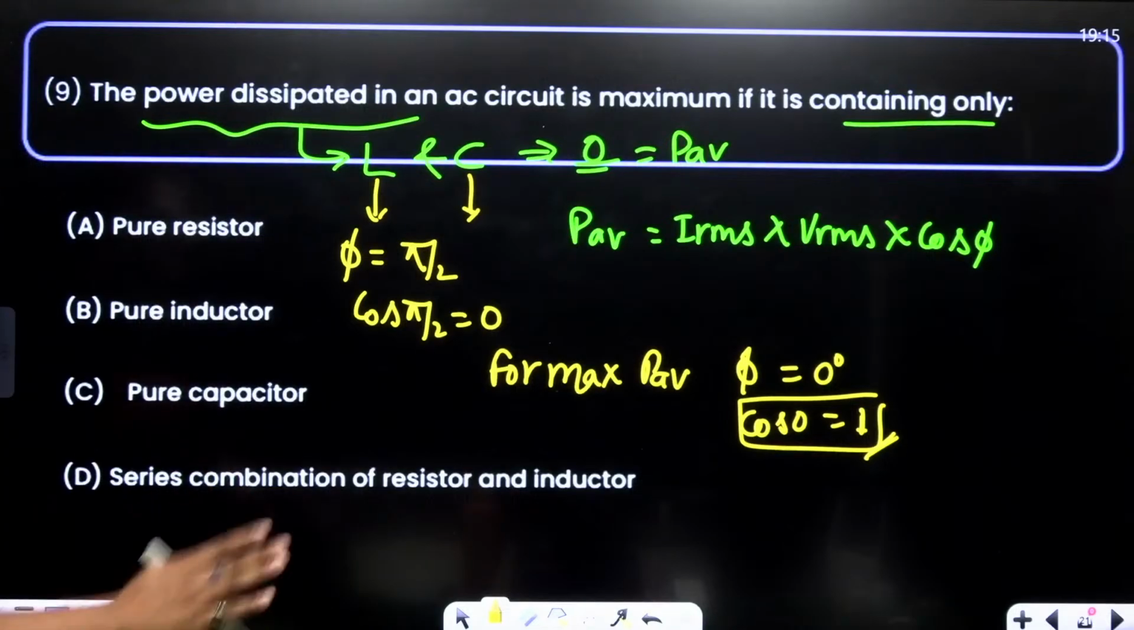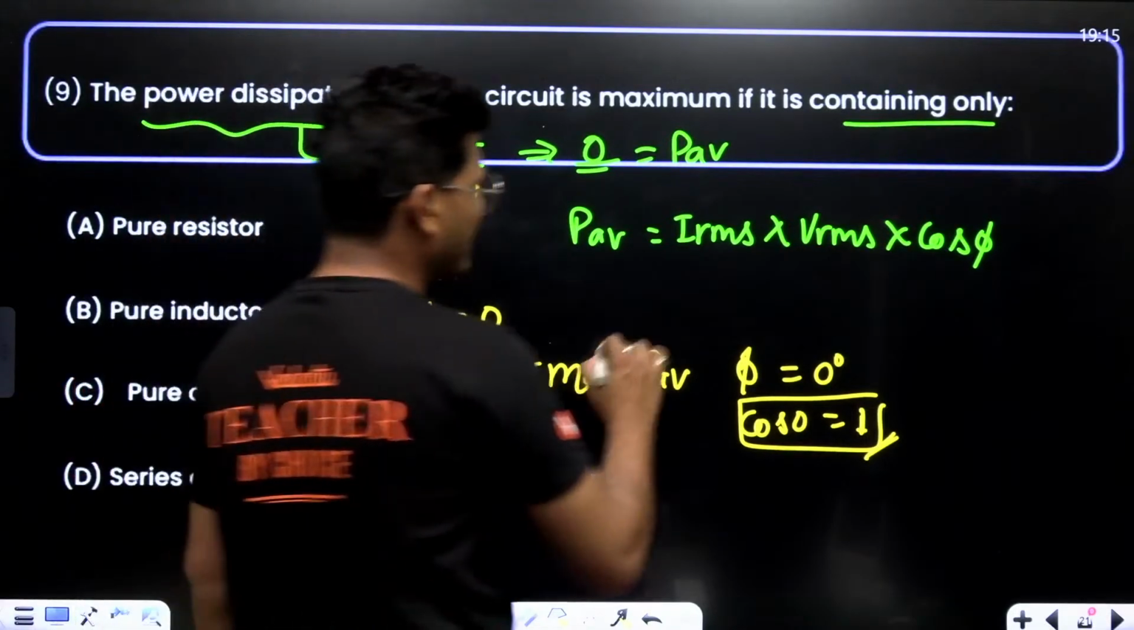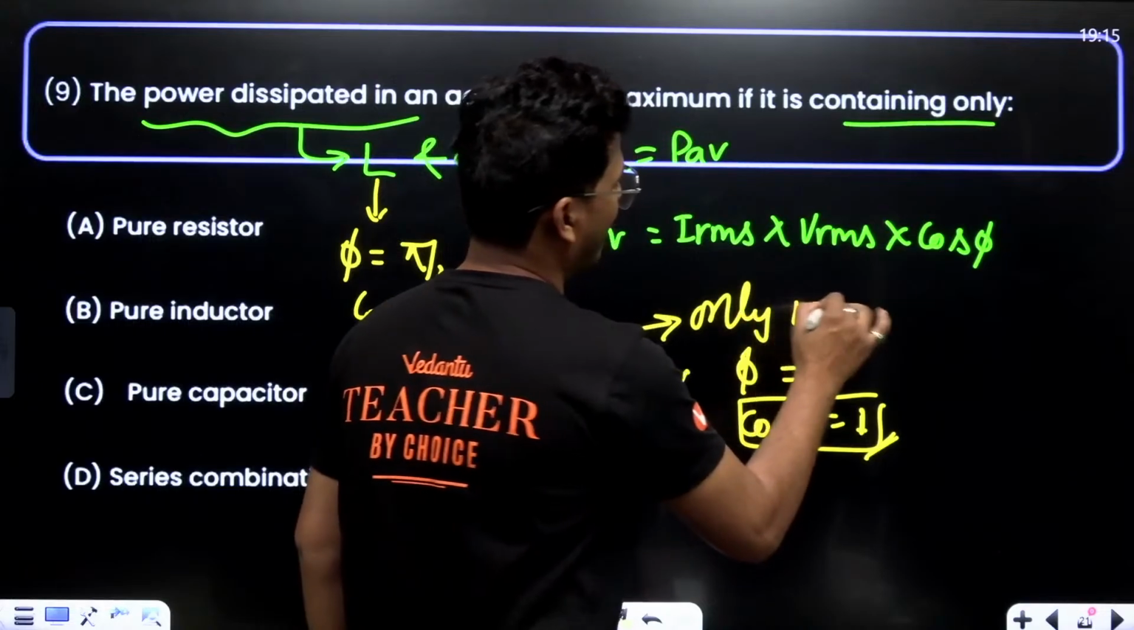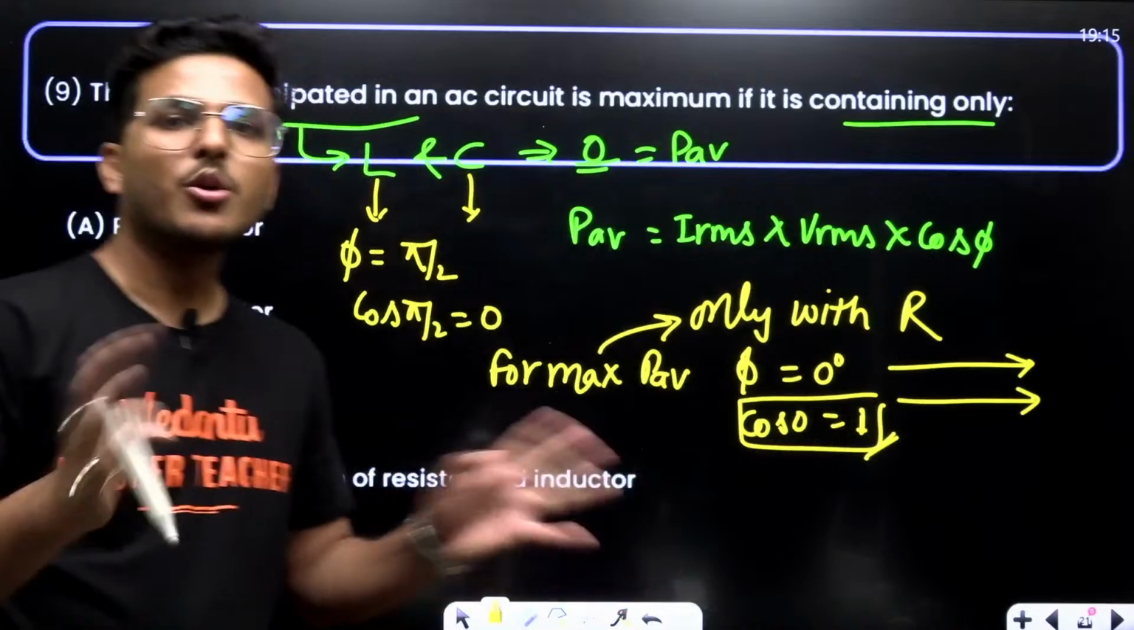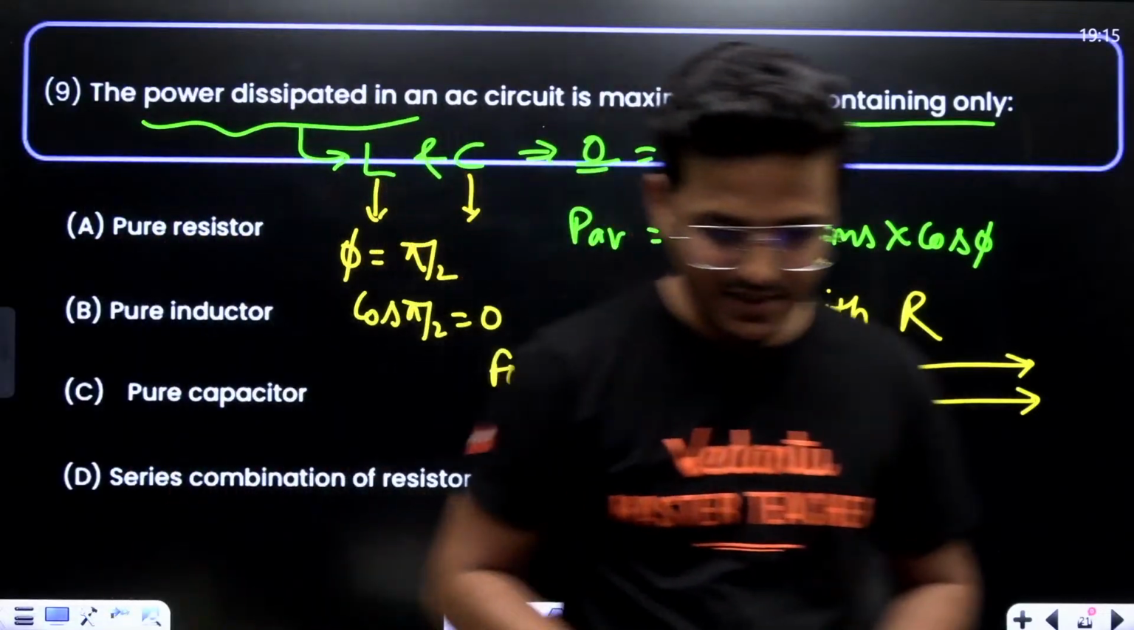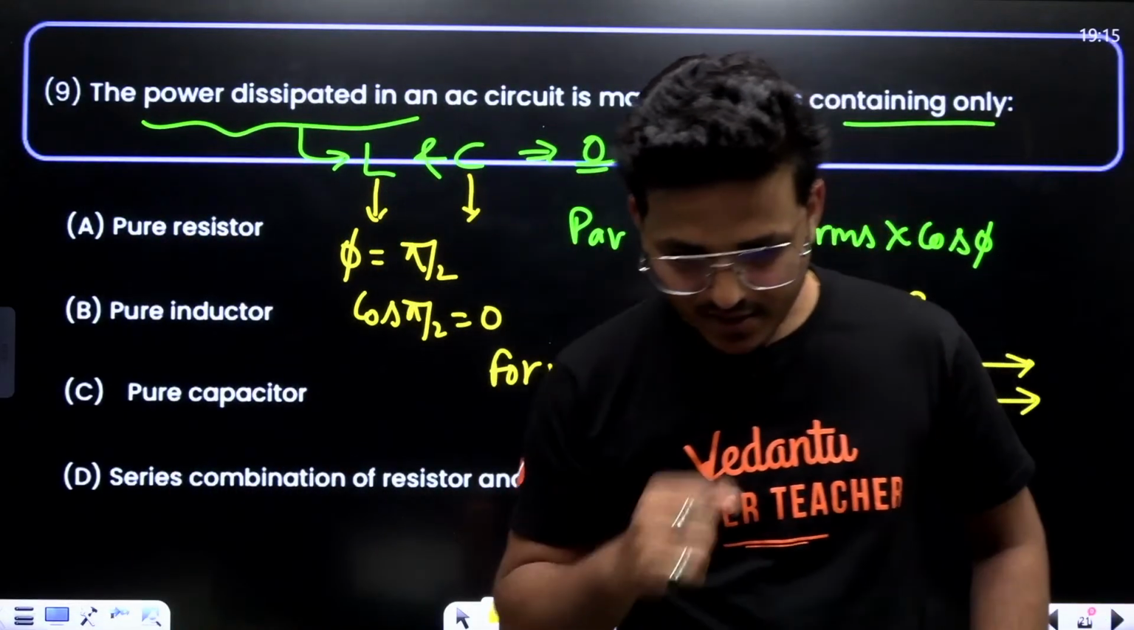Then where is it possible? It is possible only with a resistance, just because in a resistance there is no phase difference. Both are in the same direction. Is it?